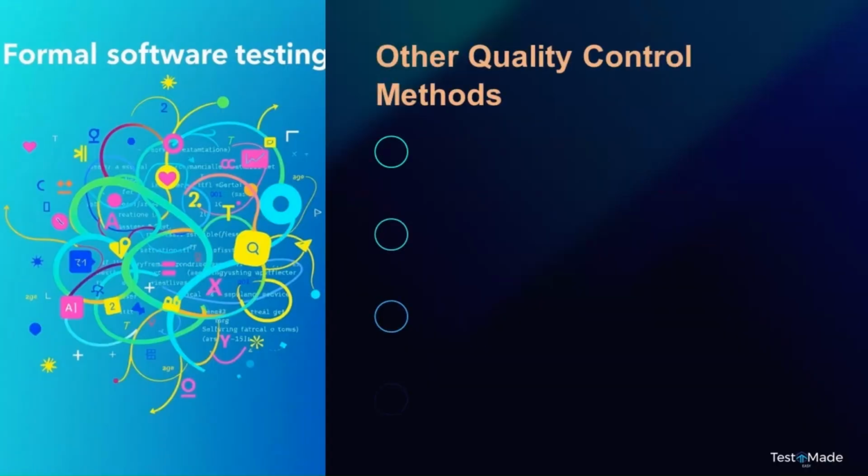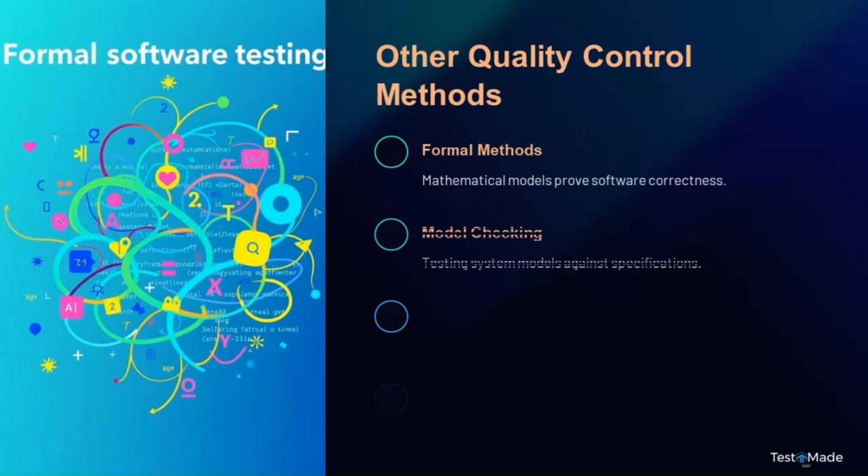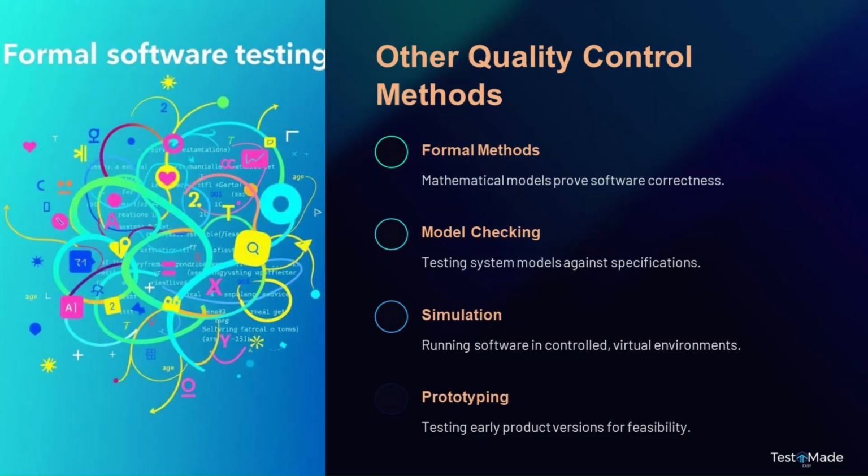Other quality control methods. Formal verification: mathematical models prove software correctness. Model checking: testing system models against specifications. Simulation: running software in controlled, virtual environments. Prototyping: testing early product versions for feasibility.